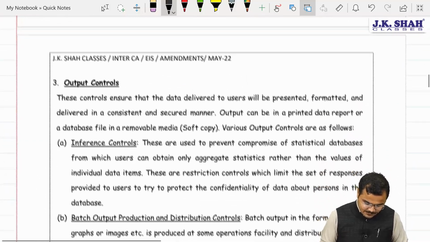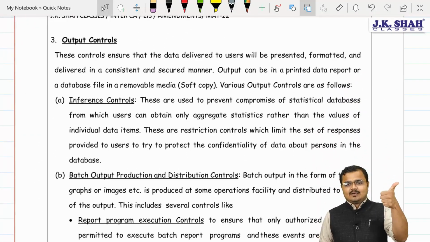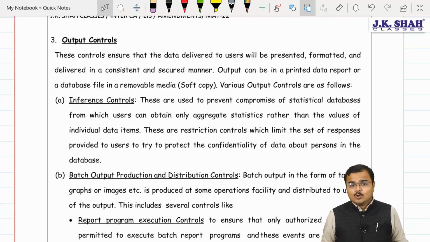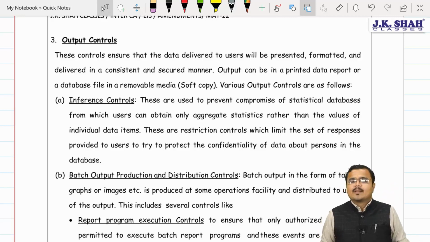Next one, chartered, we are coming to the output controls. As I said, the major controls were basically in 2 categories. The first we covered was boundary, and the second we covered is what? Sir, purely database controls. And now, chartered, we are going to see the output controls. Okay. Yes, sir. So let's see the output controls now.